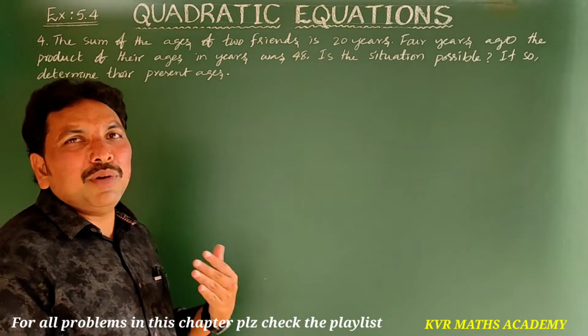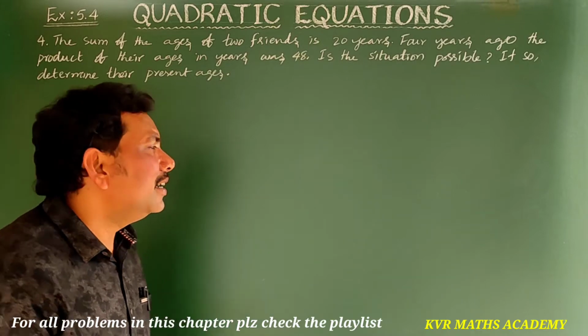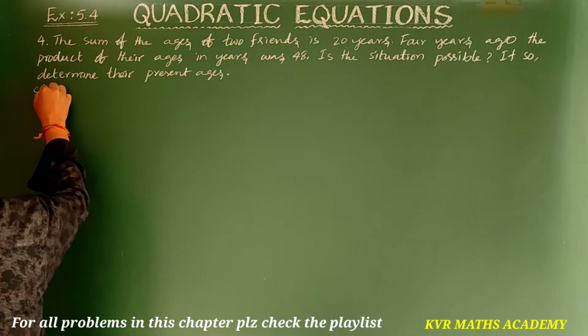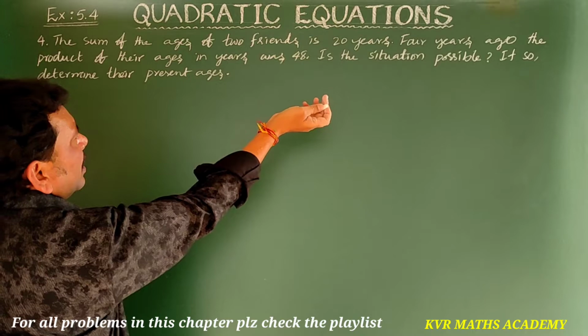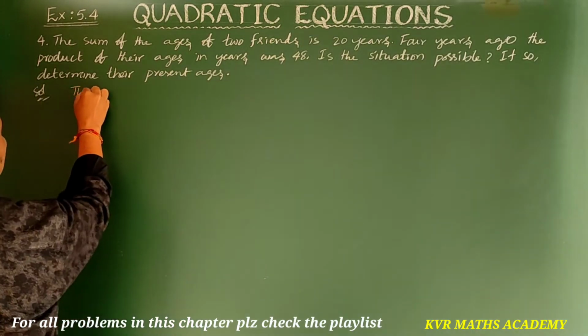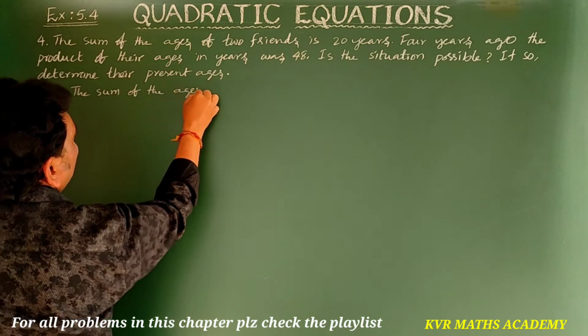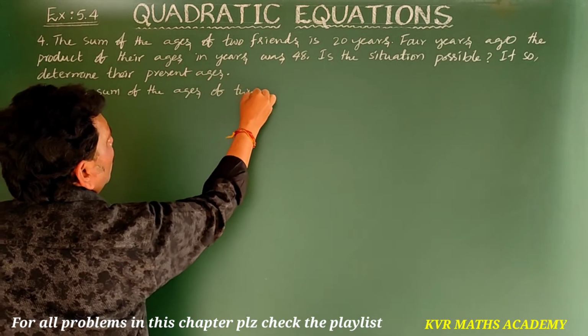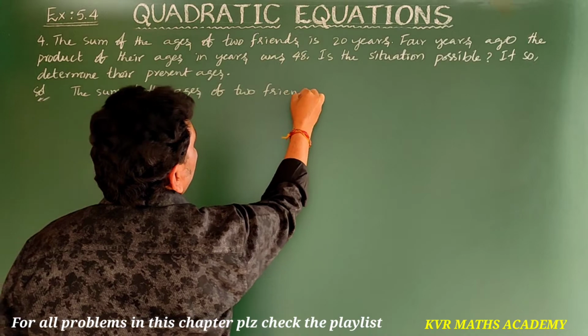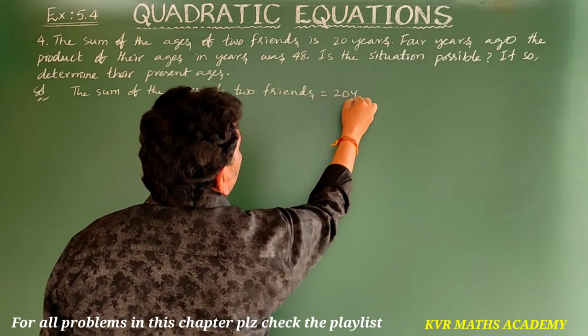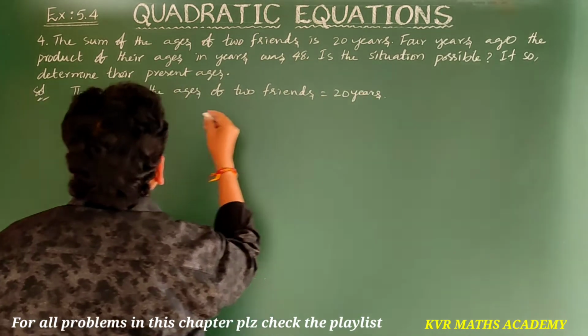Is the situation possible? If so, determine their present ages. The situation is possible or not? Let us check. Right? Yeah. Solution. Here, the sum of the ages of two friends is equal to 20 years, right?